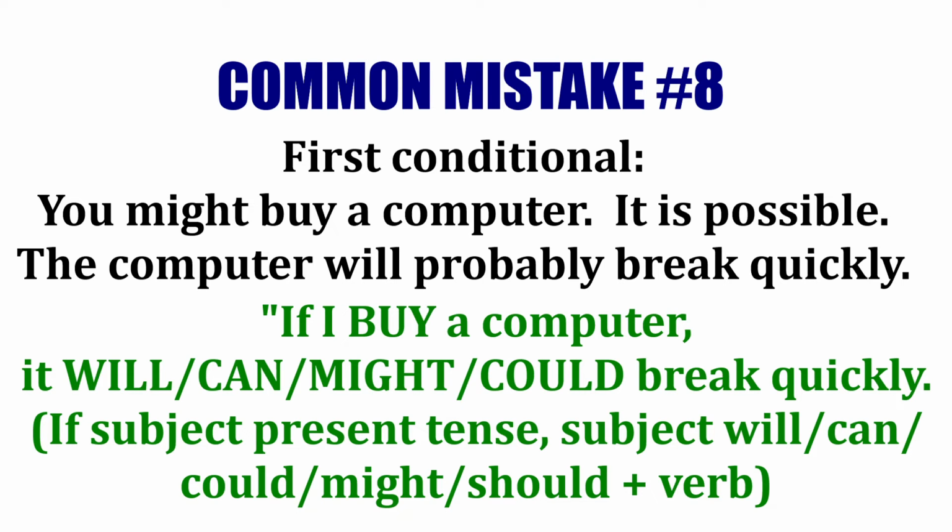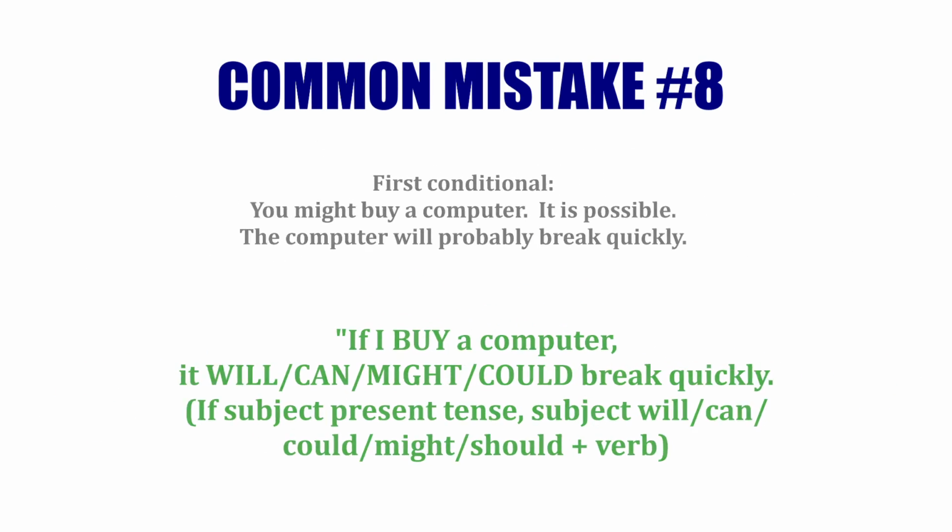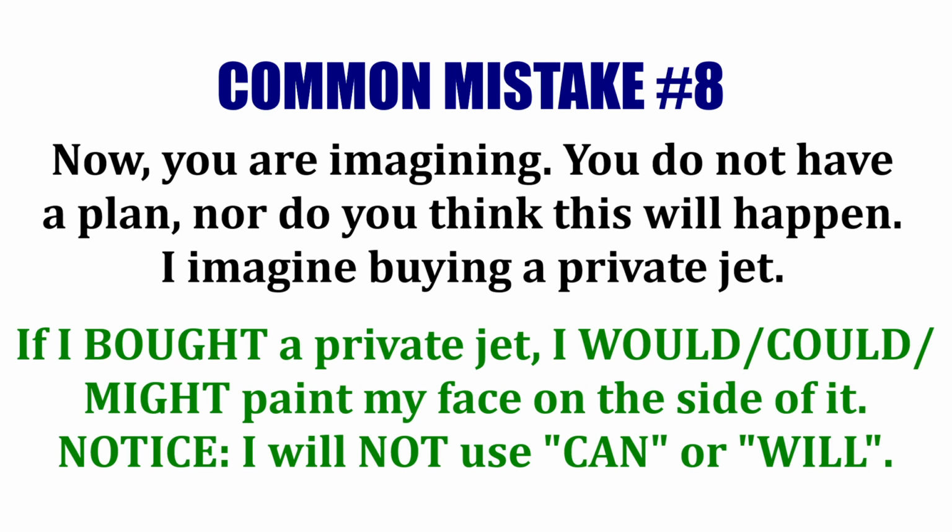That's fine. However, if you are imagining, for example, I imagine buying a private jet, because I will not buy a private jet, I could say, if I bought a private jet, past tense, I would paint my face on the side of it. Not, I will paint my face, not, I can paint my face.